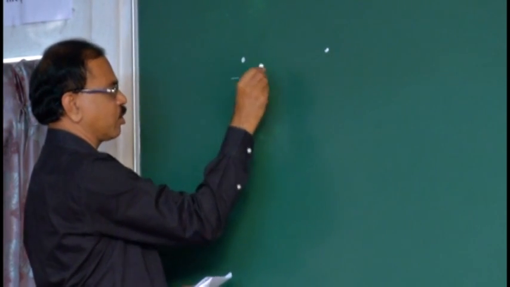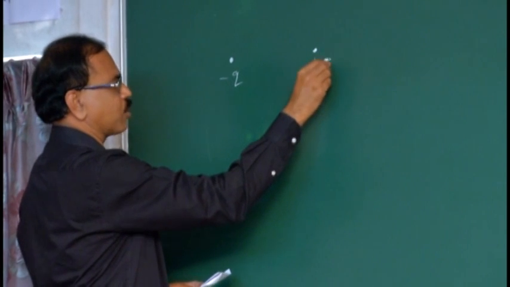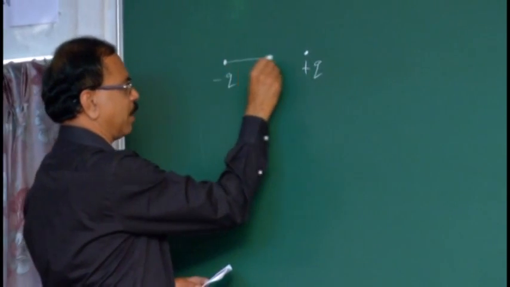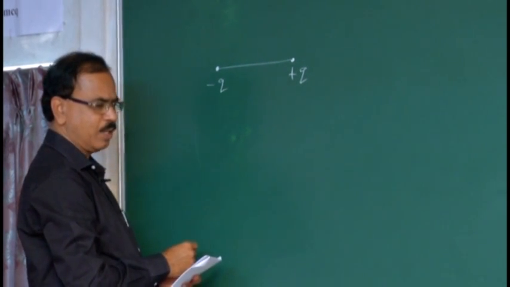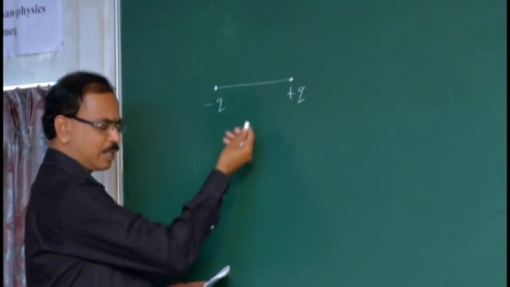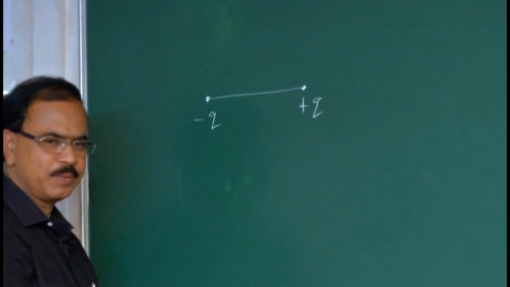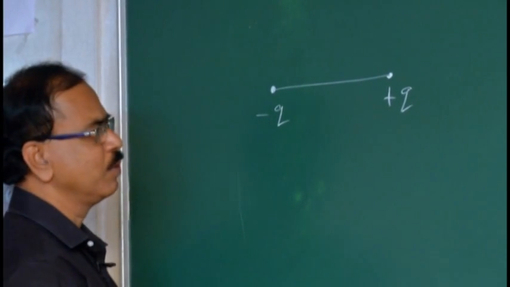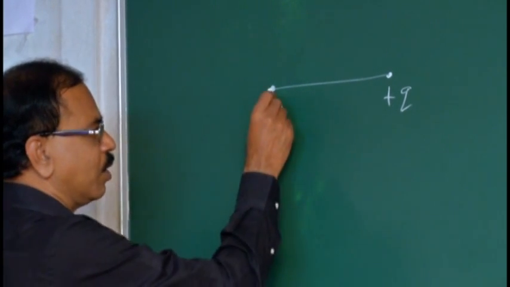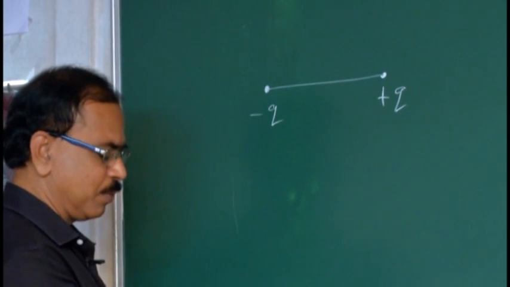Say one is minus q, another one is plus q. The two are separated by a very small distance, 2d. Examples for the electric dipole: water molecule, carbon dioxide molecule, ammonia molecule.